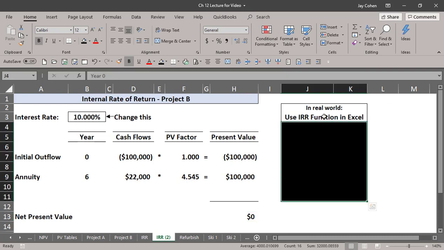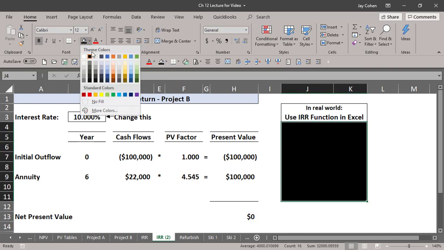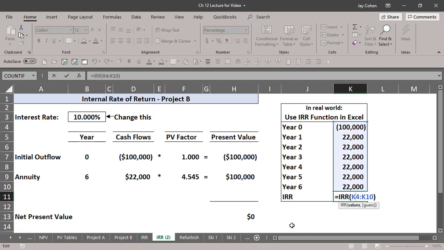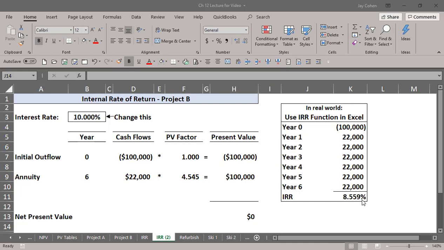And I'll just show you. We just said it's between 8 and 10%. And if I do that, it was 8.559. That's in between 8 and 10. In Excel, you could do it for real by building this formula. But again, for the homework, you don't need to do anything about this Excel stuff. All you have to do is figure out which factor you need to make these two numbers the same, and then look up in the table to see whether it's between 8 and 10, or between 12 and 14, or whatever. You just have to figure out what it's in between, and that's as far as you have to go.